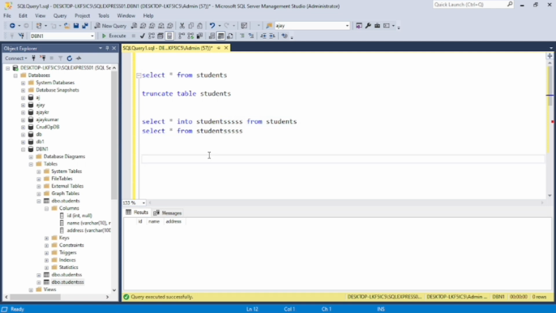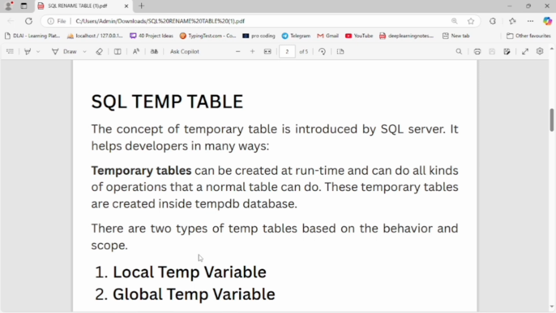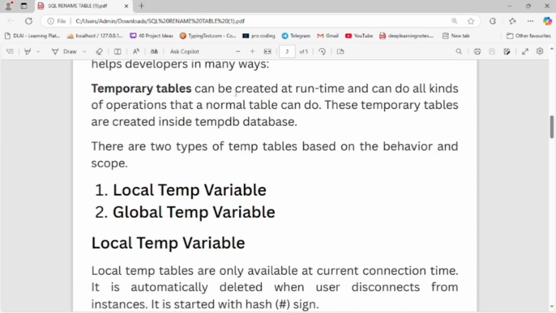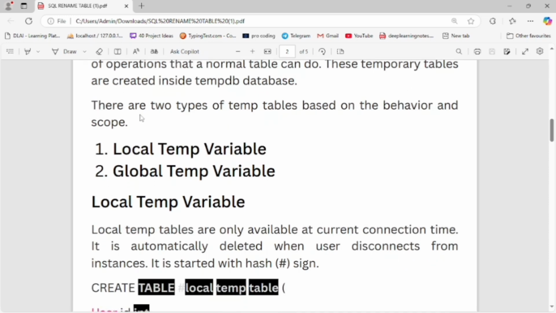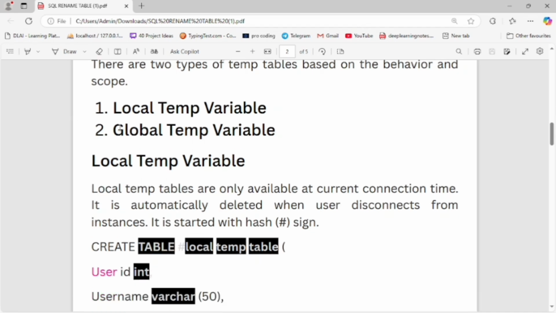Now let's start SQL temp table. The concept of a temp table is introduced by SQL Server. It helps developers in many ways. Temporary tables can be created at runtime and can do all kinds of operations that a normal table can do. These temporary tables are created inside the tempdb database. There are two types of temp table based on behavior and scope: local temp table and global temp table.